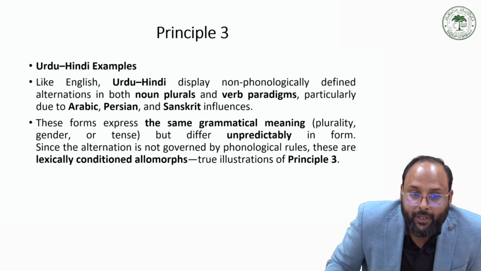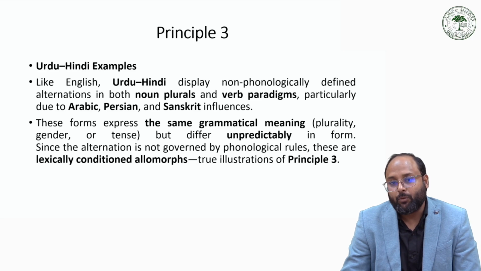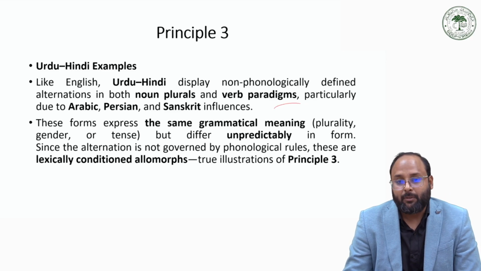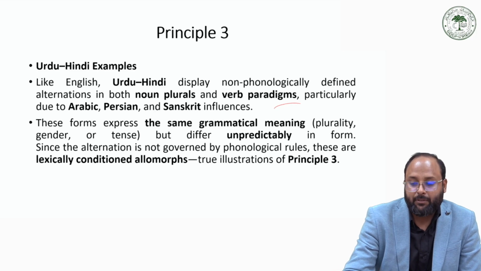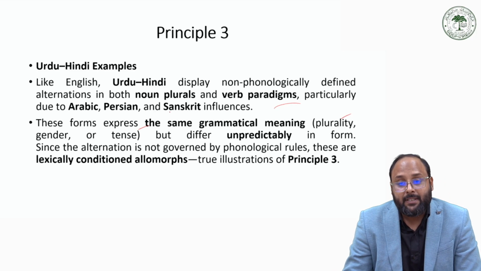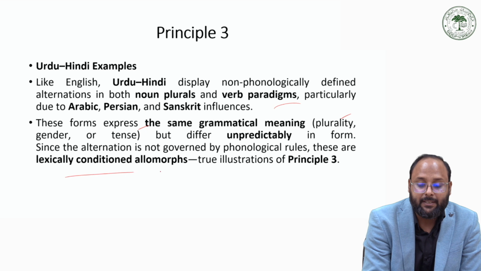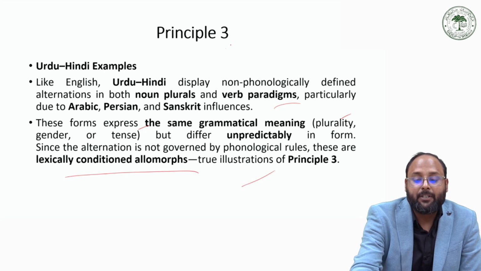So in Urdu and Hindi, we have some irregular plurals. They are non-phonologically defined alternations for both noun plural and verb paradigms, so they can be considered examples of principle three. Sometimes for grammatical meaning, we have plurality, gender, and tense, but their differences are unpredictable in form. Since the alternation is not governed by phonological rules, these lexically conditioned allomorphs come under the principle three.